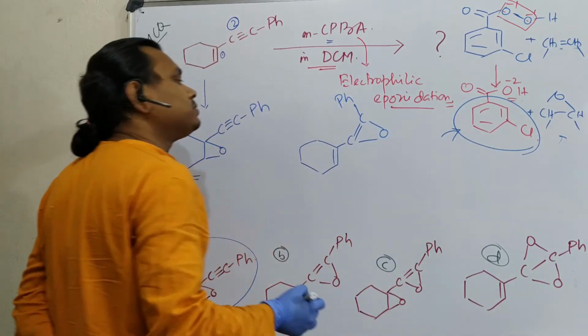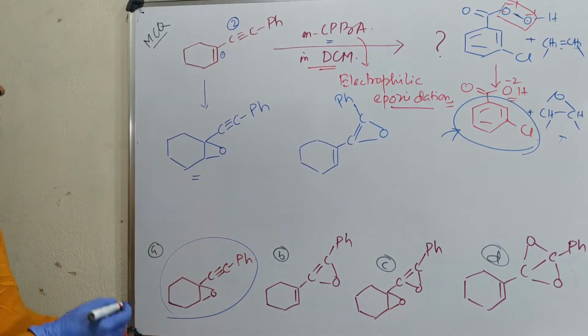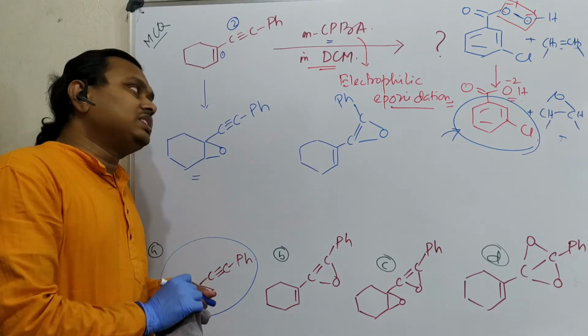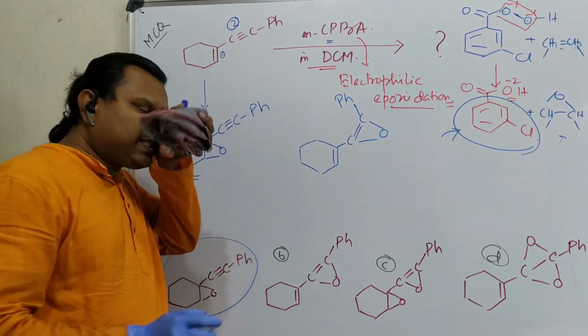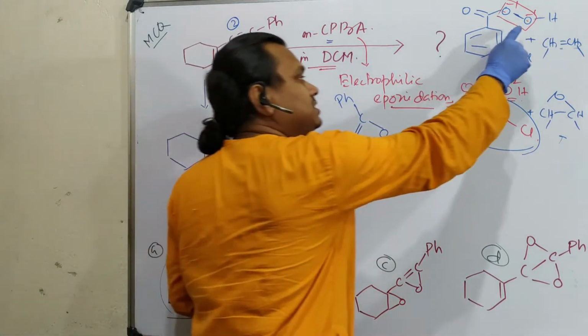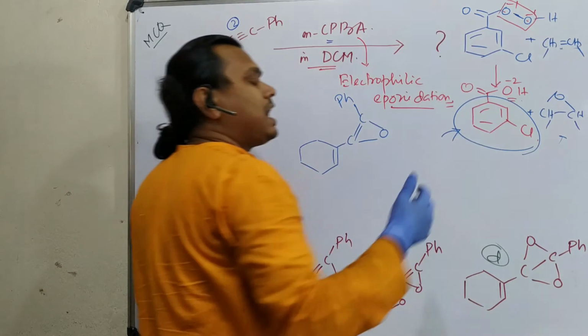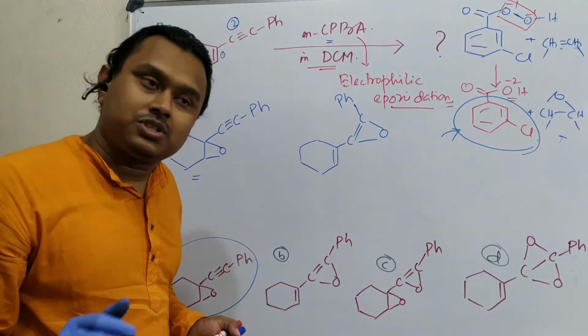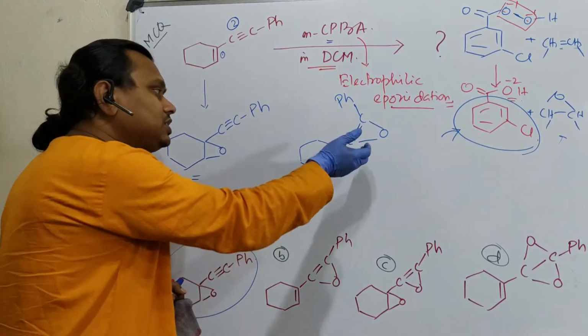Why is this not possible? Because you may give me a logic that, sir, this is actually an electrophilic epoxidation. It means the double bond will act as a nucleophile and attack, that is, react with this epoxide oxygen, and it will undergo the epoxidation reaction. Now why will this not happen?